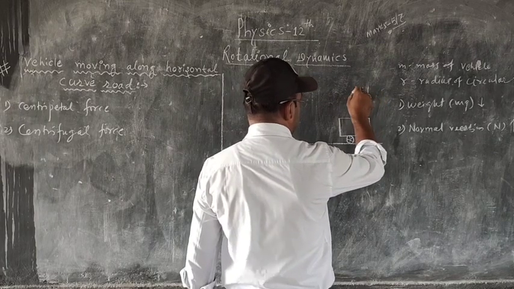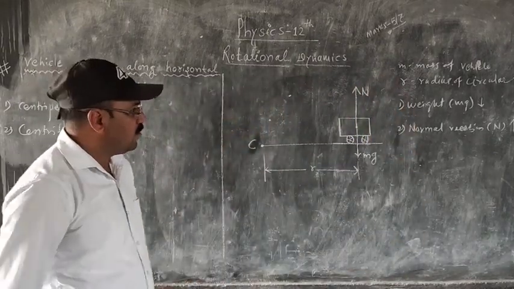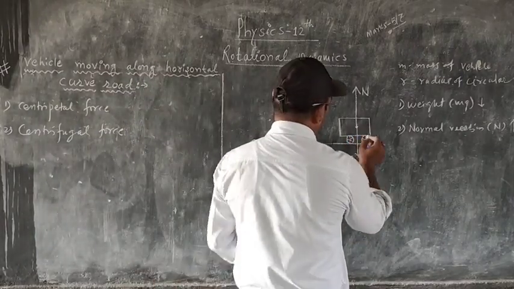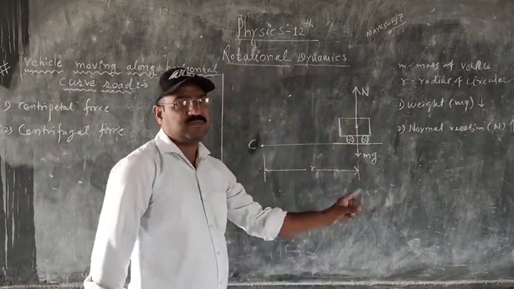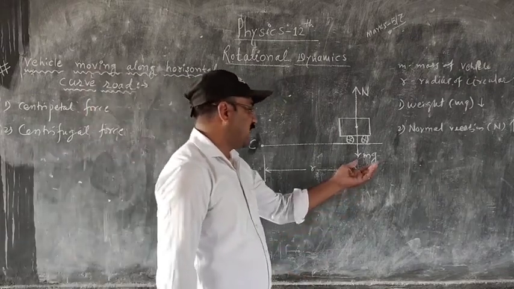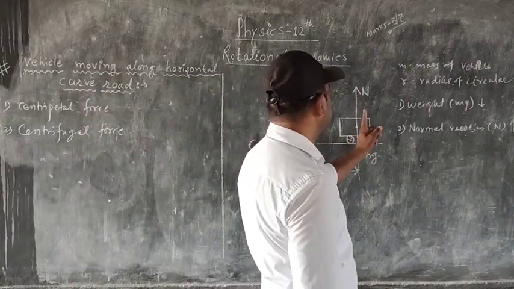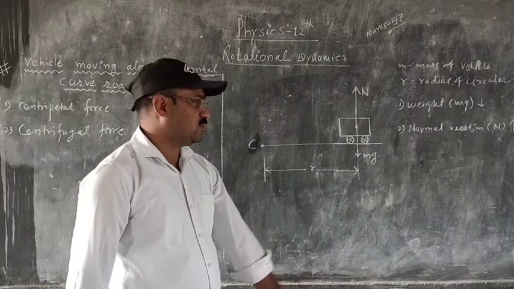This is downward and this is upward. The normal reaction, shown by capital N, is acting in the upward direction. Weight and the normal reaction are acting opposite to one another. Weight is acting downward while the normal reaction is acting upward.